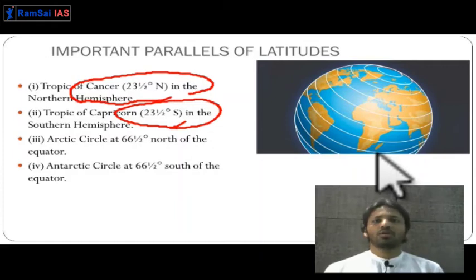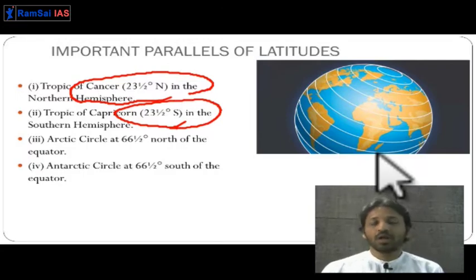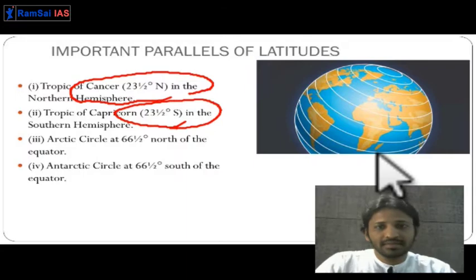The tropical region or torrid zone is very hot because it gets the maximum amount of sunlight, but the temperate region is neither too hot nor too cold. So the Arctic Circle and Antarctic Circle represent 66.5 degrees latitude in the northern and southern hemispheres. I hope you guys are understanding these things.